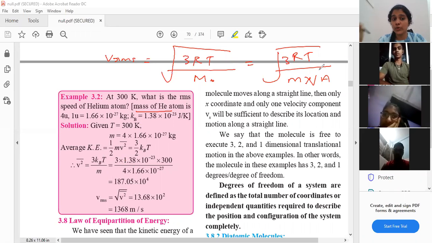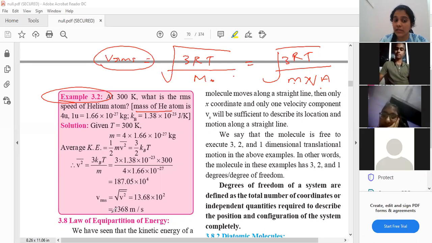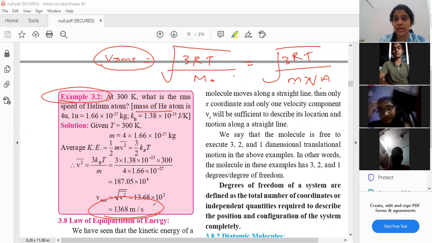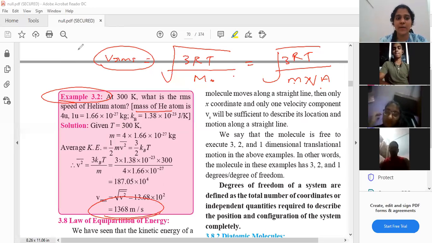So what I want you all to do is, this is homework for you all. Take this sum, use this direct VRMS formula, and instead of m naught put small m into Na, solve, and please let me know in the next lecture whether you are getting the same answer or not. Will you all do that, everyone? Yes, ma'am. Okay, everyone has to solve, because we have to see if the answer is matching. If the answer is matching, then even this method is correct. There's no need to do this lengthy method.